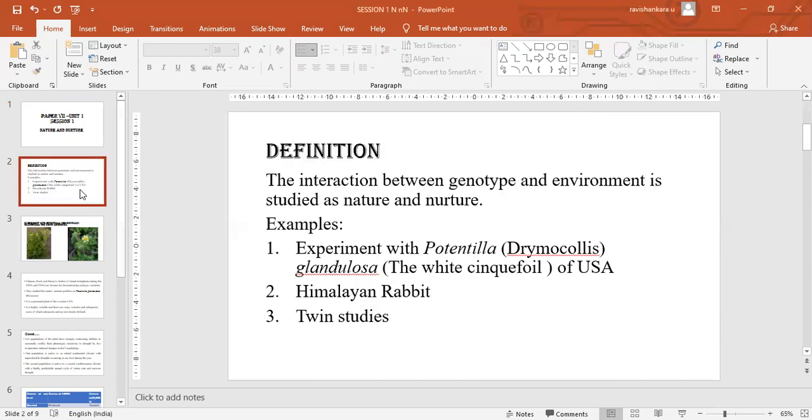To study this, we have a few examples. And here in this slide we have the definition. The interaction between genotype and environment is studied as nature and nurture.